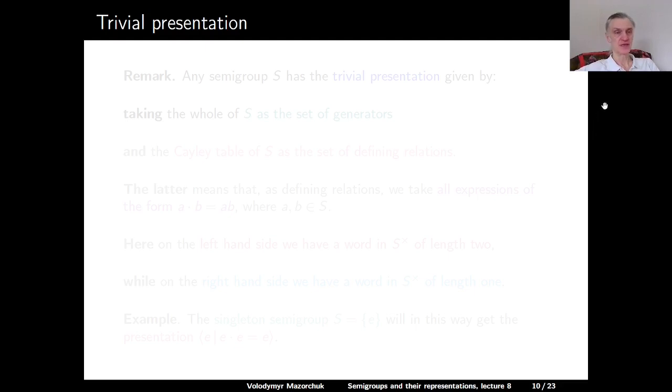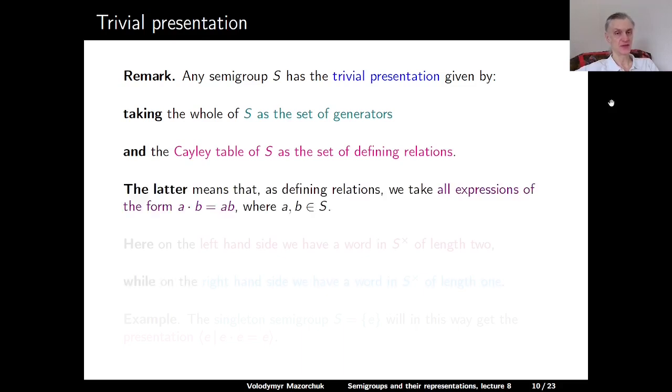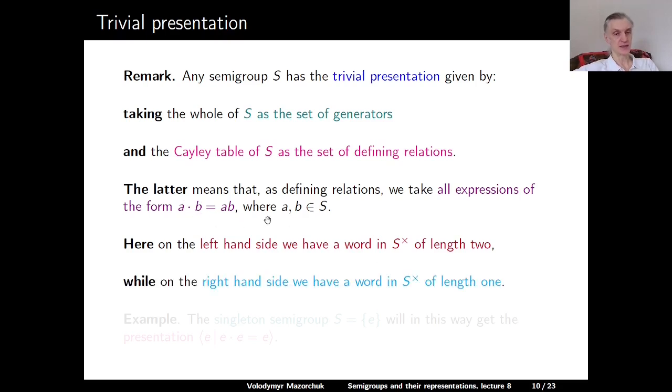Next, let us discuss that every semigroup has the so-called trivial presentation. Remark: any semigroup S has a trivial presentation which is given by taking the whole of S as a set of generators and the Cayley table of S as a set of defining relations. The latter means that, as defining relations, we take all expressions of the form A dot B is equal to AB, where A and B are elements in S, and here on the left-hand side we have a word in S upper cross of length 2, it has two letters A and B, while on the right-hand side we have a word in S upper cross of length 1.